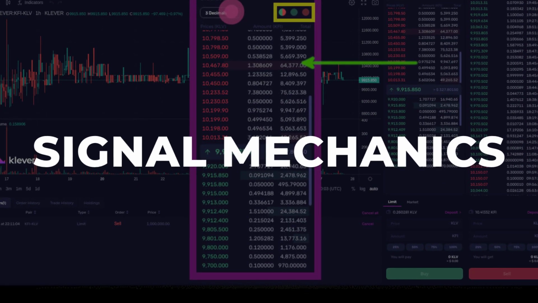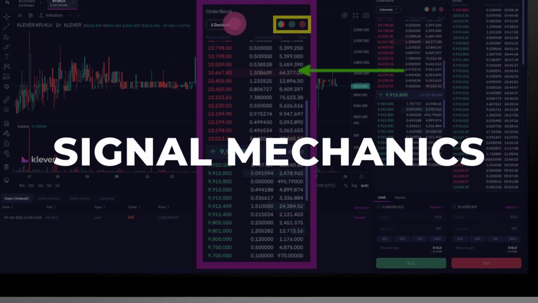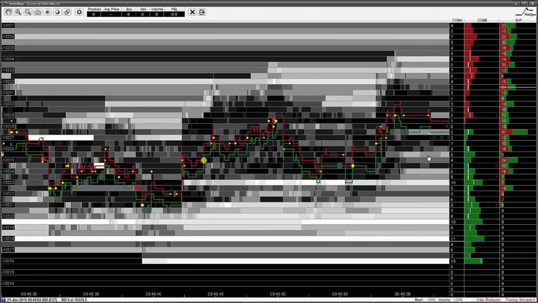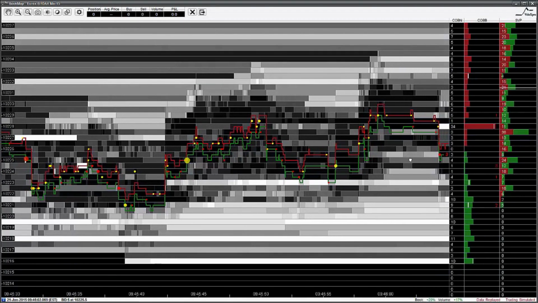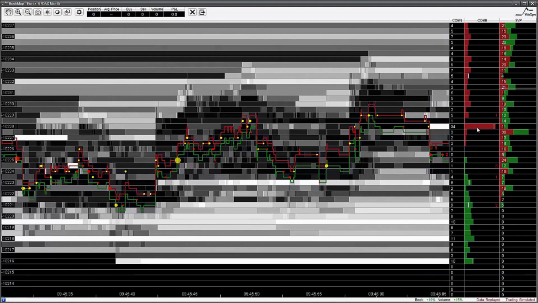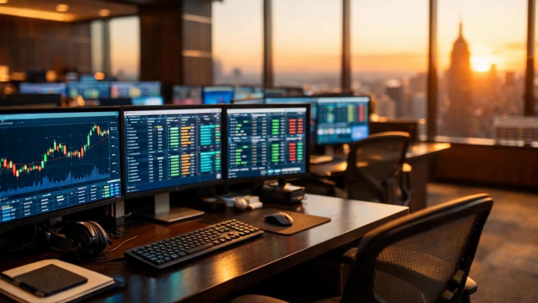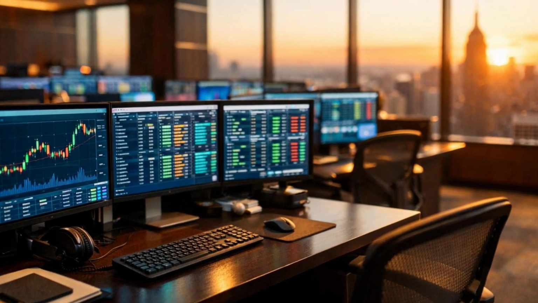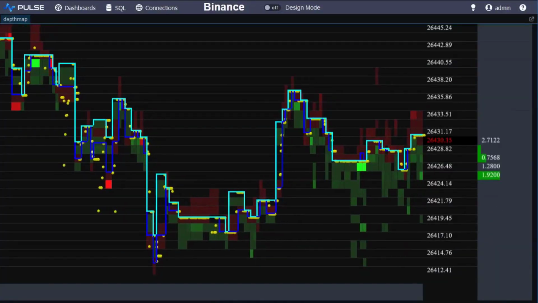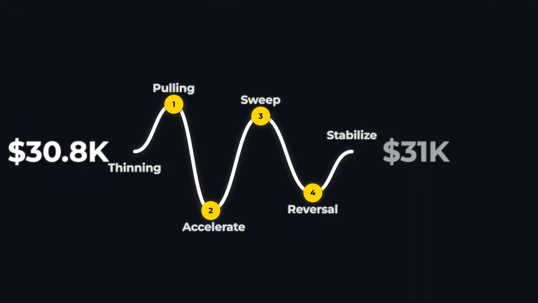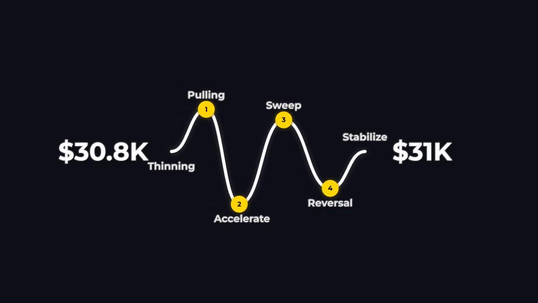A liquidity zone forms when clusters of large resting orders, often $10 million or more, appear on the order book, creating invisible magnets that attract price action. These zones show up as dense bands on heat maps, mapping where major players are willing to transact. When order book depth thins around these levels, it signals vulnerability, and the path of least resistance draws price toward the wall, setting up rapid sweeps or sudden reversals.